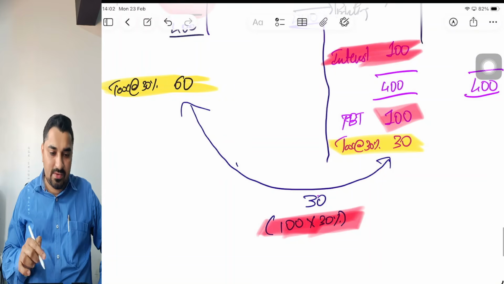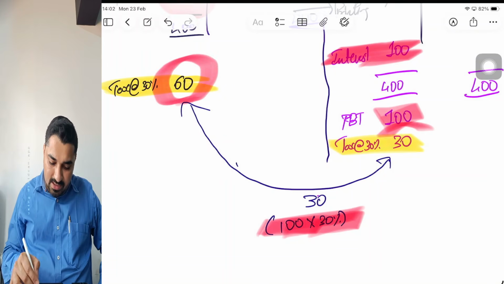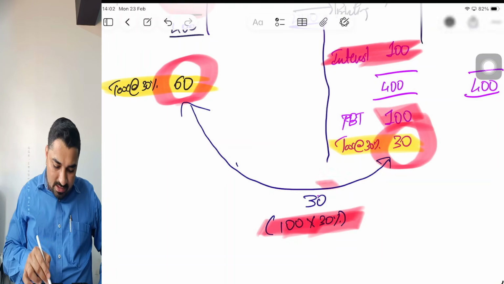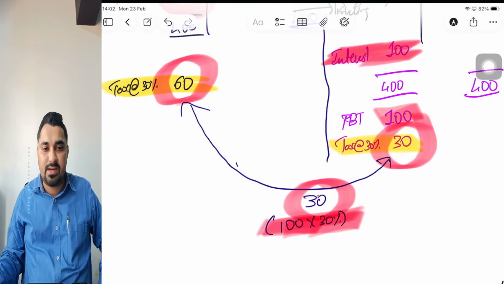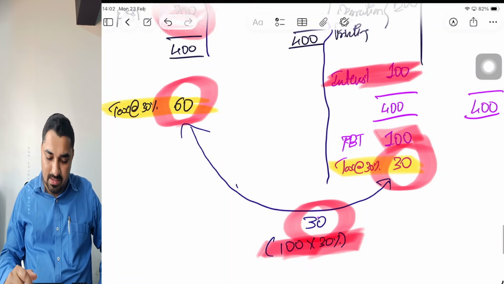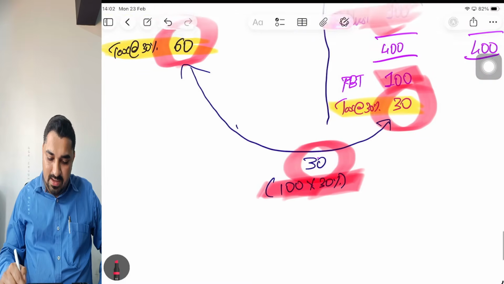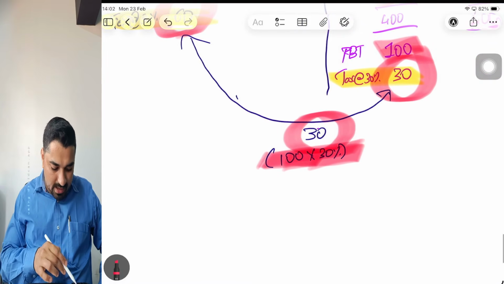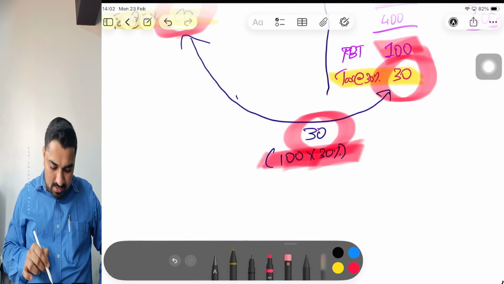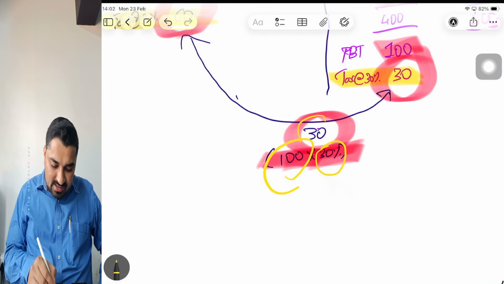If you see, the difference in tax is that in the unlevered company I was paying 60 crores, in the levered company I'm paying 30 crores. So I'm saving tax of how many crores? 30 crores. What is this 30 crores? It is nothing but the tax rate applied on whatever interest I have paid. The interest I have paid is only 100 crores, and the tax rate on this 100 crores is exactly my tax shield impact.